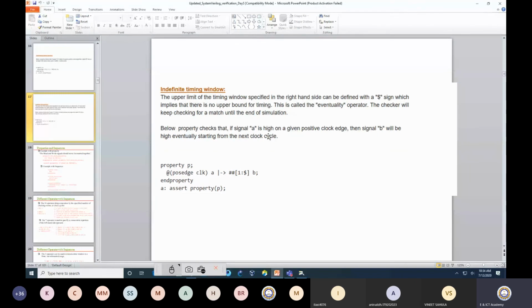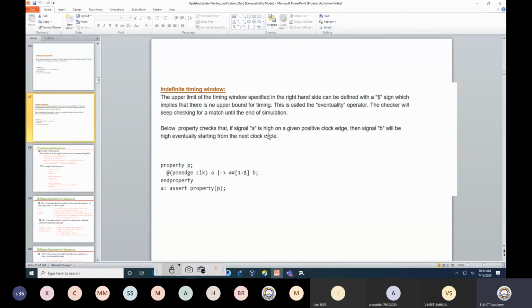Now I don't know whether it is 1 clock, 2 clock, 3 clock, 4 clock. In the previous case, I know that there is a timing window that B should be high from 1 to 4, so B should be high in 1 clock, 2 clock, 3 clock or 4 clock. But now I am actually not sure, or maybe it is not defined in the protocol itself, that if A is high, then there is liberty for B to be high at any point of time. And that I would like to verify in terms of the assertion.